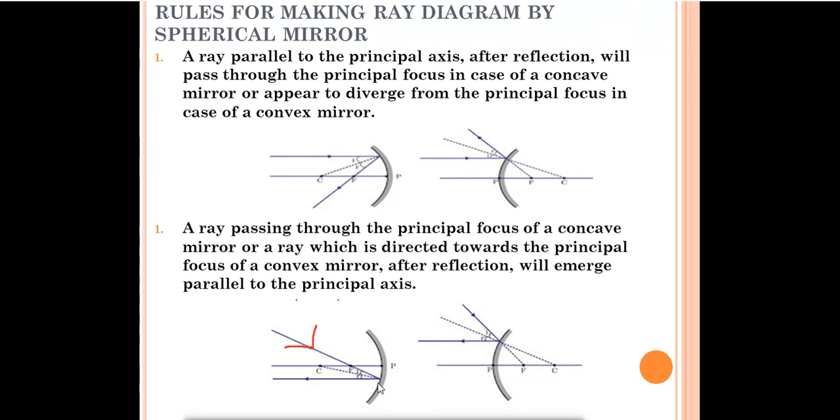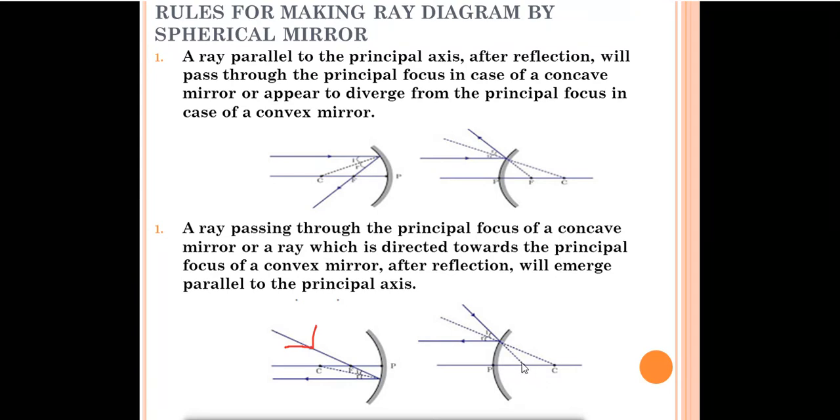After passing through the principal focus, it will strike the mirror, and after reflection it will become parallel to the principal axis. Just now we read that a ray of light parallel to the principal axis will pass through the focus point. But in this case we have to remember that if a ray of light passes through the principal focus, it will become parallel to the principal axis in case of a concave mirror. But in case of a convex mirror, a ray of light directed towards the principal focus will emerge parallel.